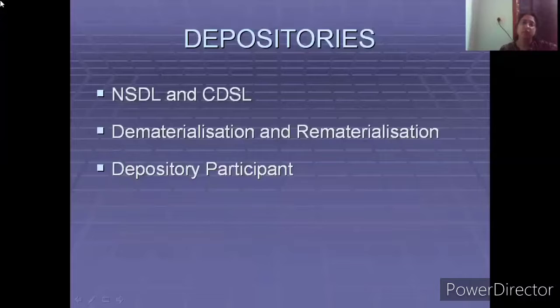From the perspective of a buyer, the depository participant deposits the shares in the buyer's account. From the perspective of a seller, the depository participant will withdraw the electronic shares from the seller's account and transfer them to the buyer's account. On all these transfers, the depositories, that is the NSDL and the CDSL, keep a track of everything. They act as a watchdog, in other terms, on the way in which the dematerialized shares are being transferred from the seller to the buyer.